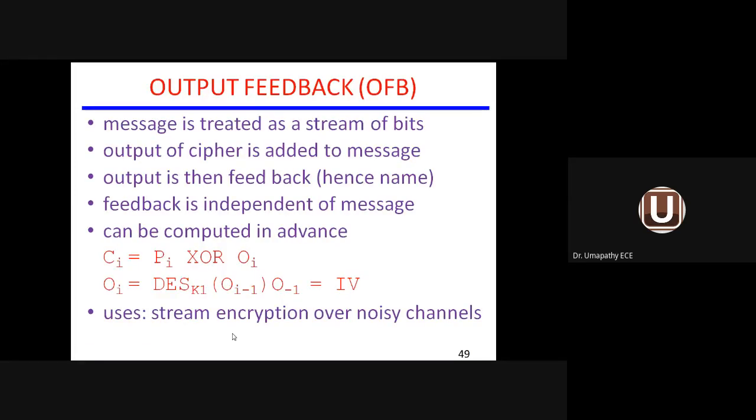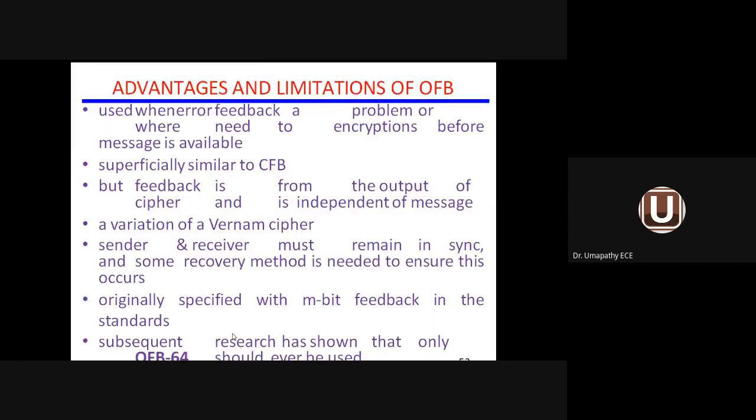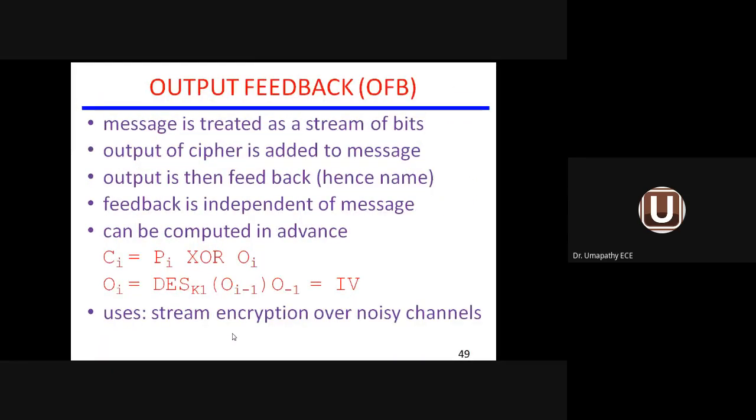Output feedback. The message is treated as a stream of bits. The output of the cipher is added to the message. You can see that the diagram is not available. So the output of the cipher, this is similar to the previous one. The output of the cipher block will be added to the message and then it will be fed back to the next block.